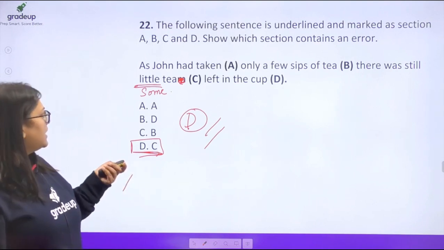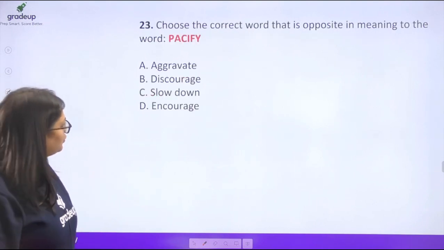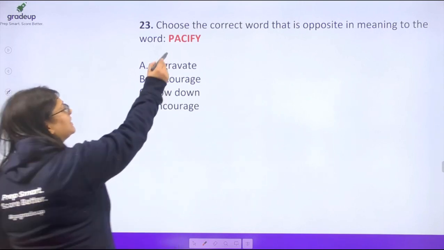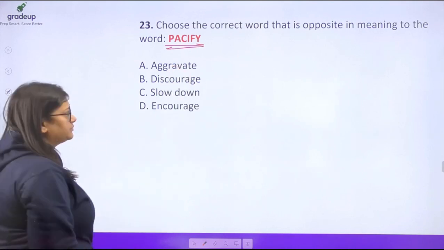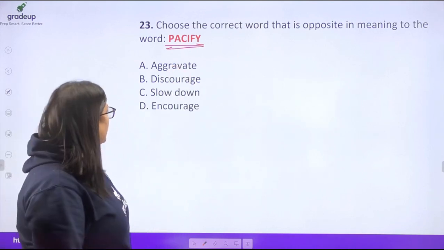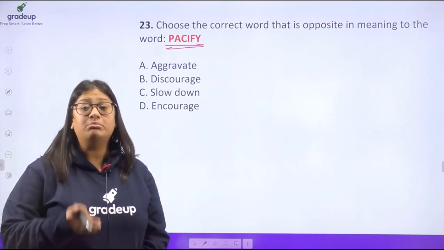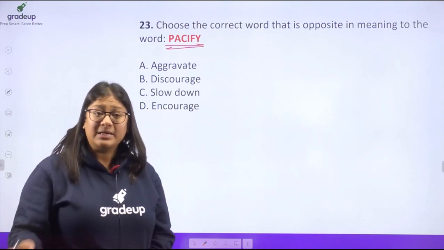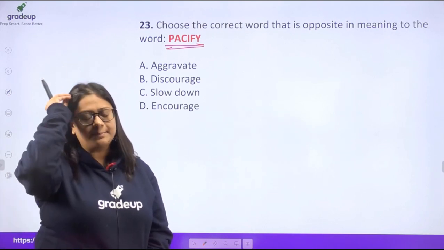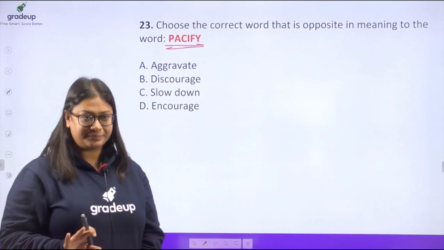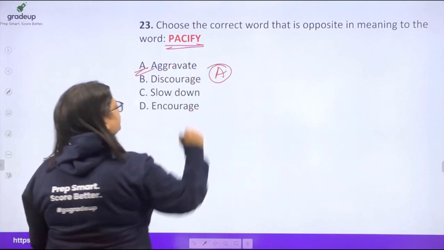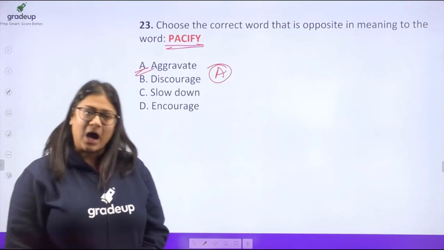Okay? Now, choose the correct word that is opposite in meaning to the word pacify. Pacify means to calm someone down, right? Okay? So the opposite will be to aggravate. When you make a bad situation worse, that's aggravating. So that will be completely opposite to pacify. Right? So your answer is going to be option A. Option A is the correct answer.